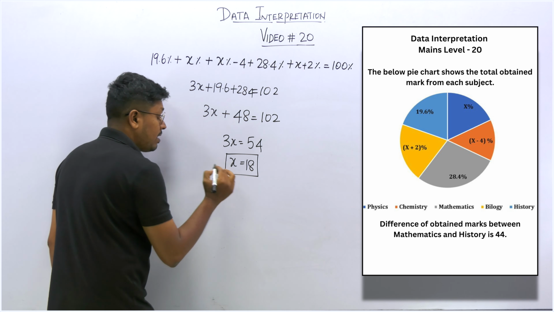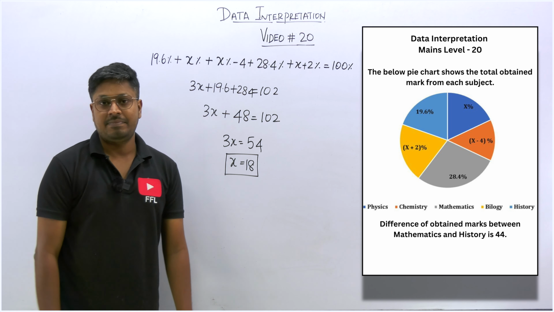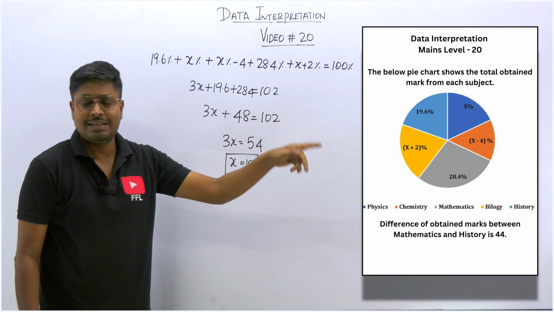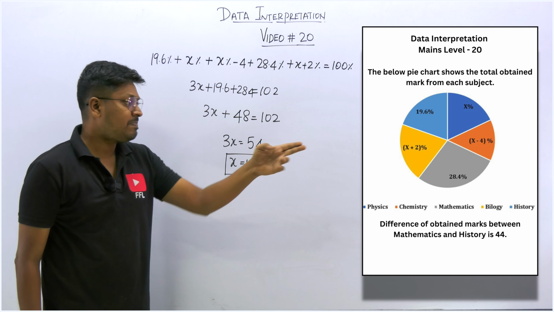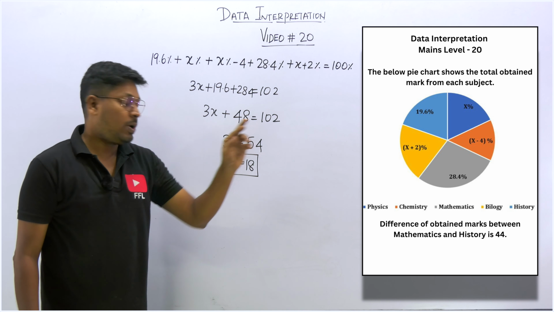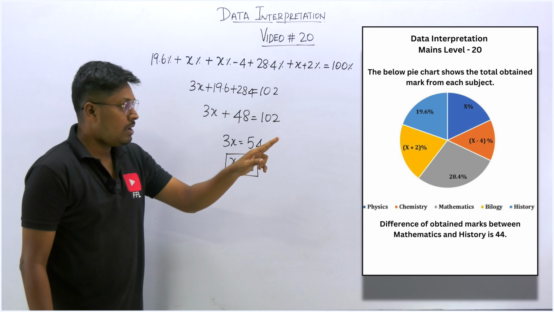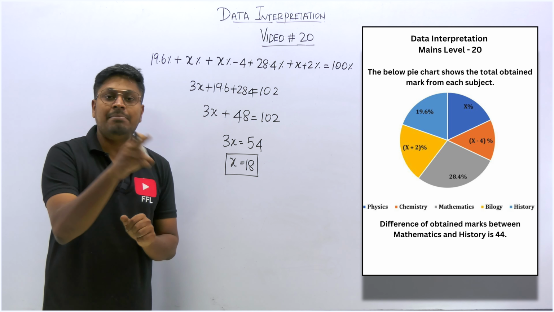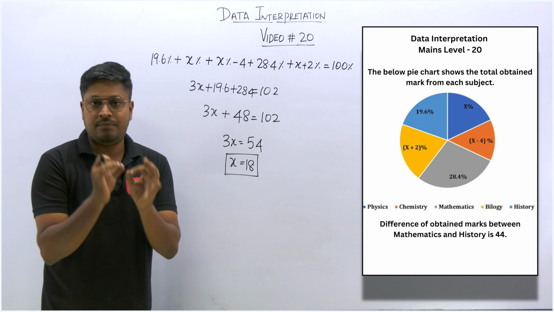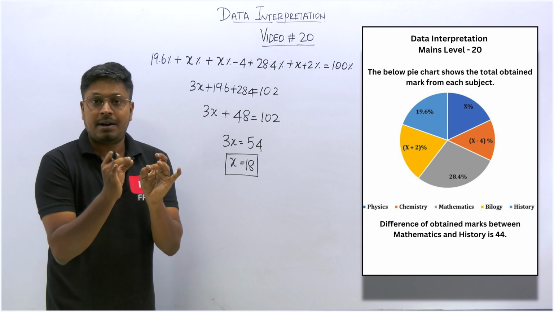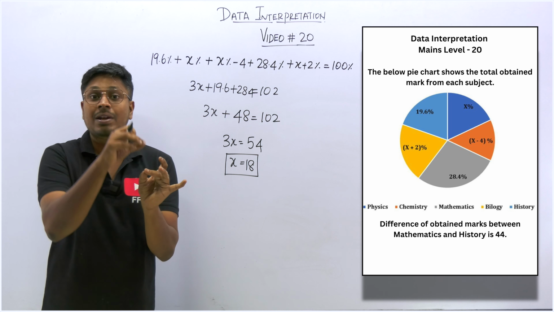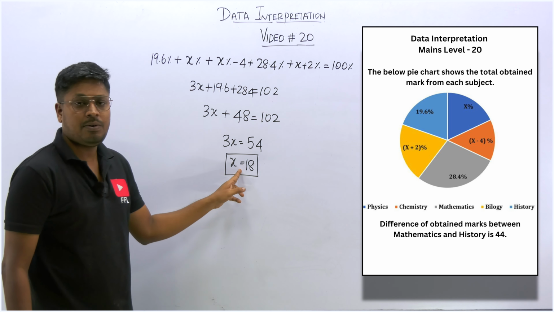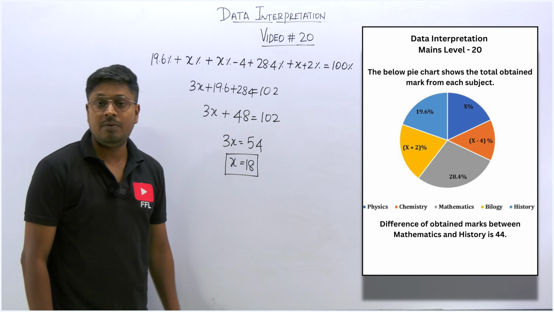So friends, initially what we found is the value of x. What is x? In some of the pie chart values, they have given it as x. Just see, physics is x percentage. So now we found physics is 18%. The second subject is chemistry. Chemistry is how much? X minus 4, so 18 minus 4 will be 14%. So now we found the percentage of marks the person scored in each subject. By just finding the value of x, we can easily find all the values in the pie chart.